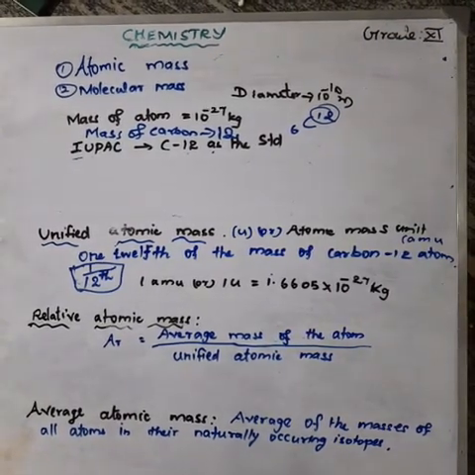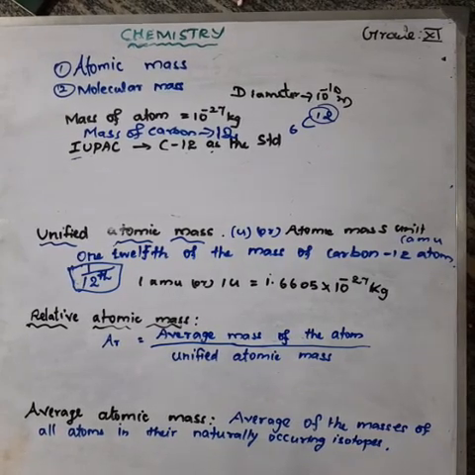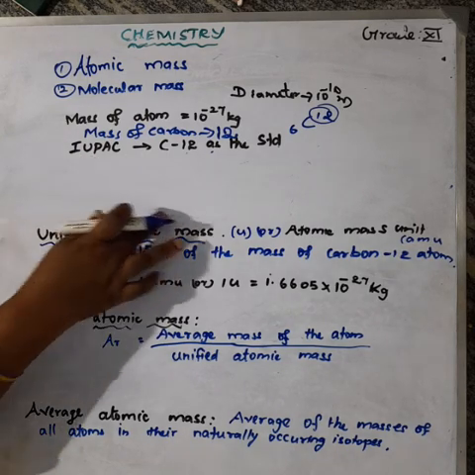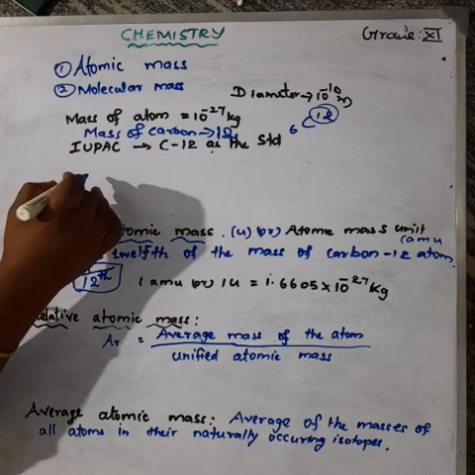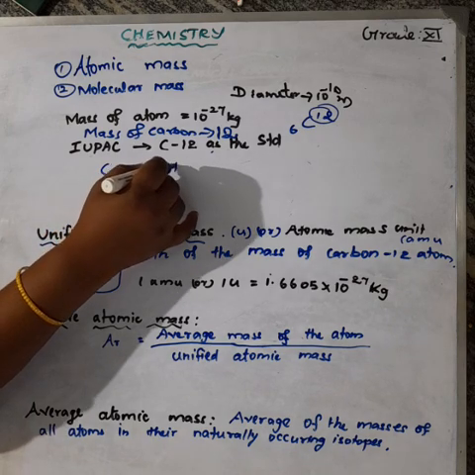Then the scientists consider the carbon atom as the standard to relate the mass of other elements. Why? The scientists consider carbon as the standard because carbon is one of the most abundant elements, and the carbon atom easily forms many compounds with other elements.